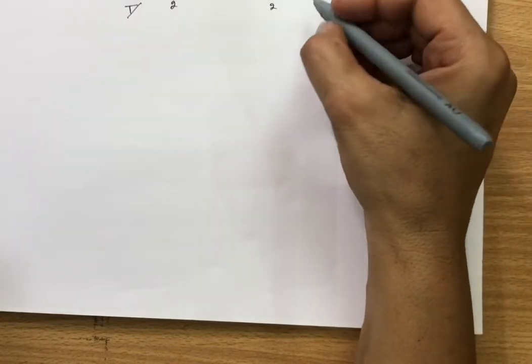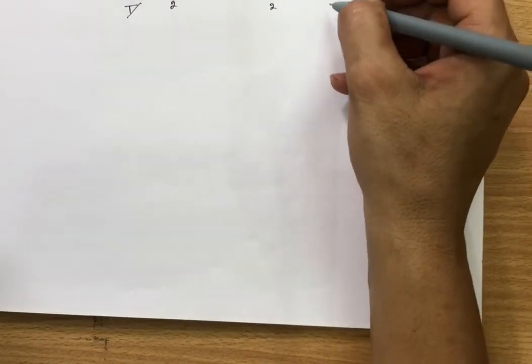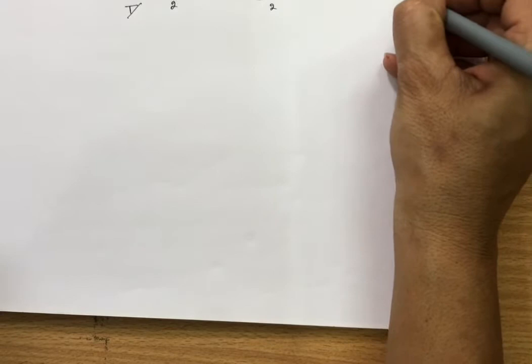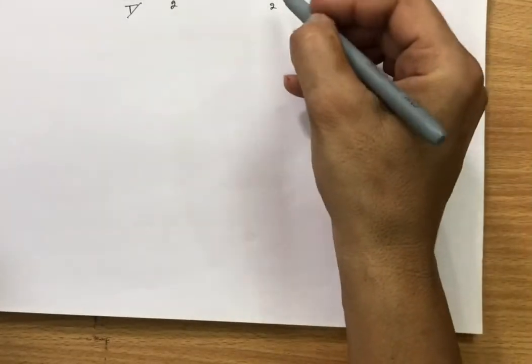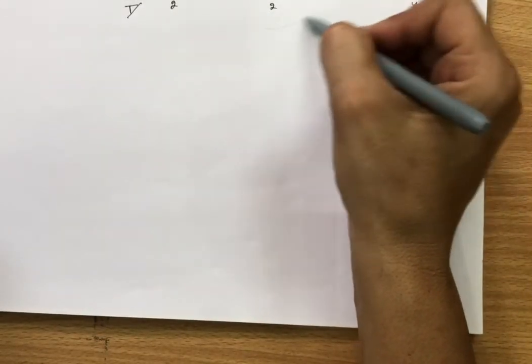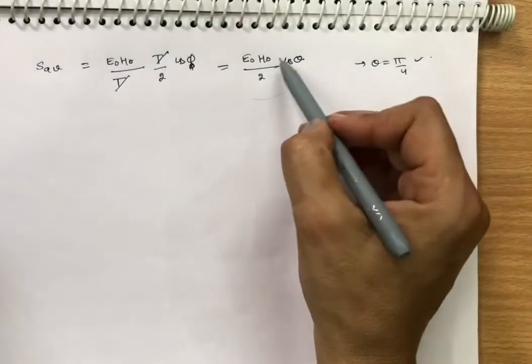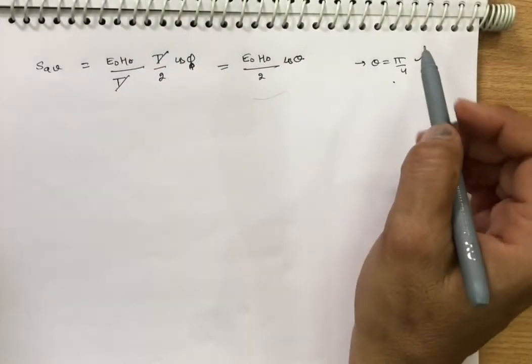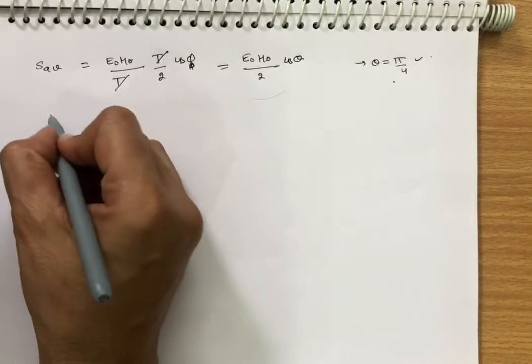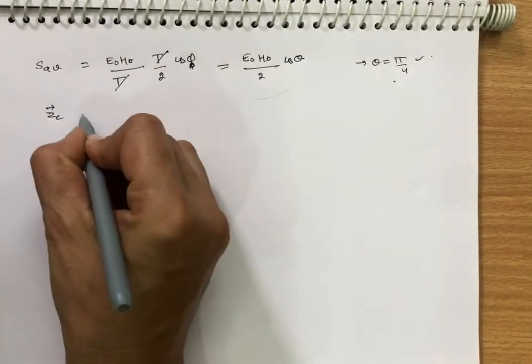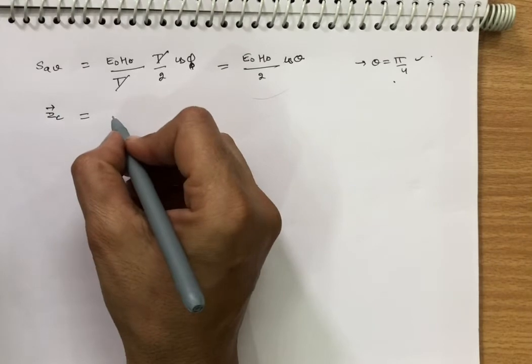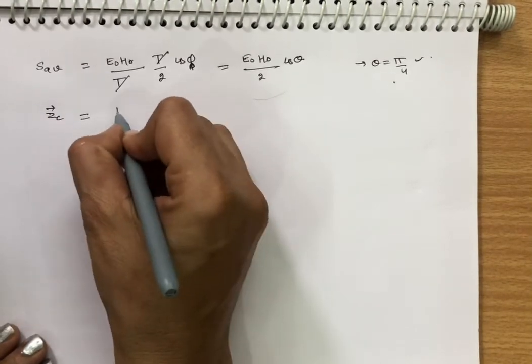Now this is the result. Theta is pi by 4. Now I want to solve this. How can I solve this? We know that ZC, the characteristic impedance for a conductor, is the ratio of the electric field vector and the magnetic field vector.